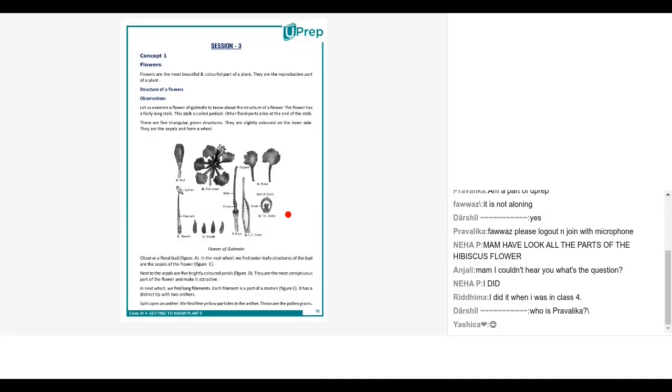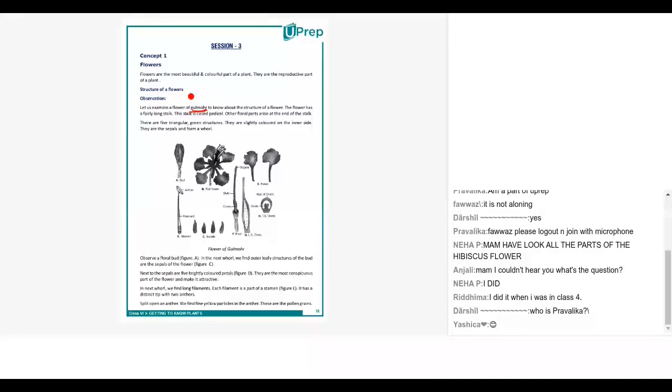Okay, so going back to our chapter. All right. So today we will be studying the structure of a flower elaborately. Correct? Let us examine the flower of a gulmohar. All of you must have seen a yellowish flower. Many times it's also orangish, reddish orange in color. So basically these are gulmohar flowers, right?